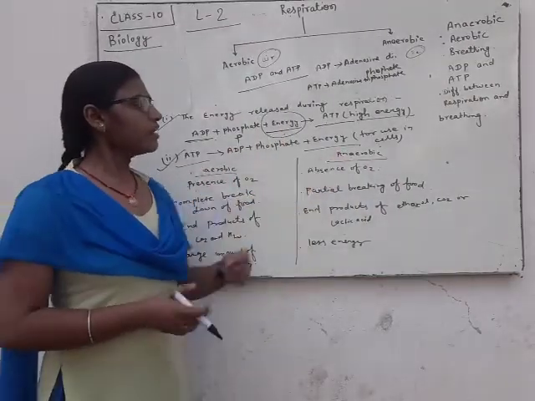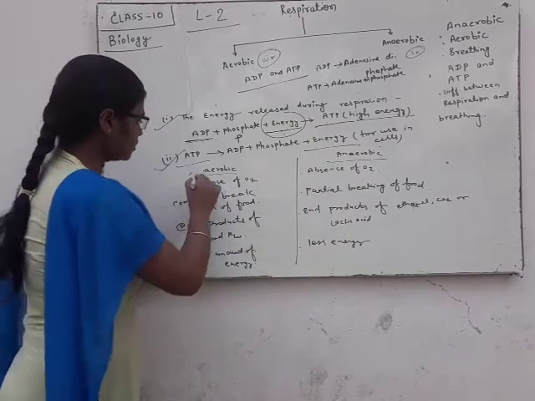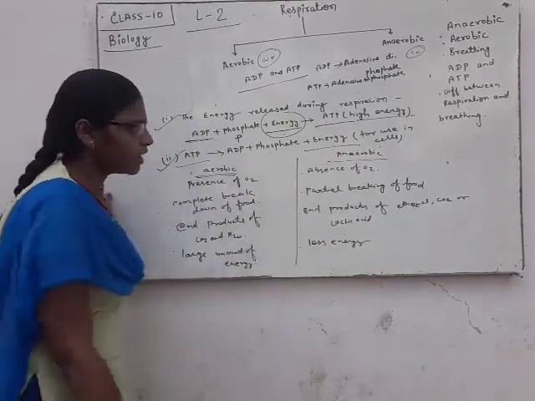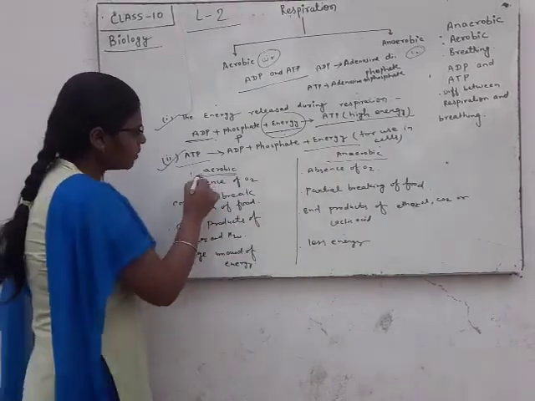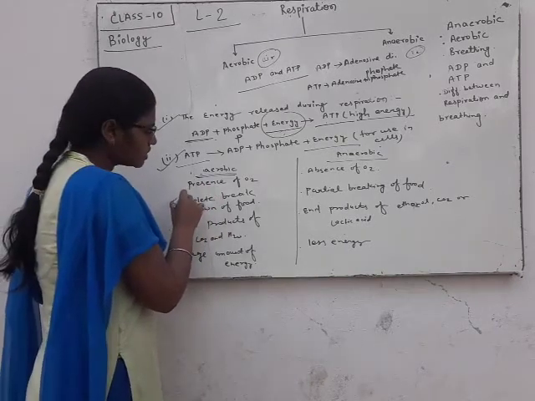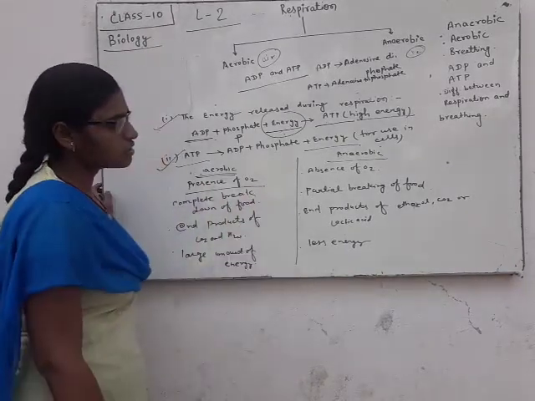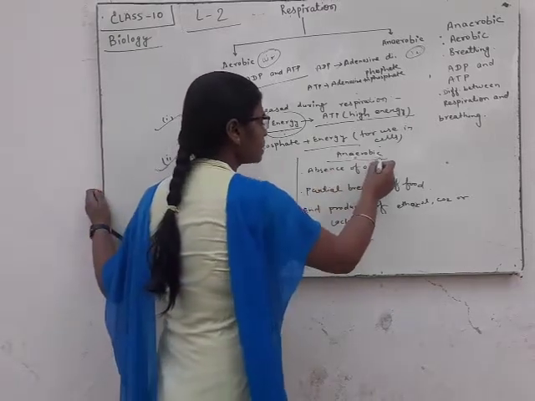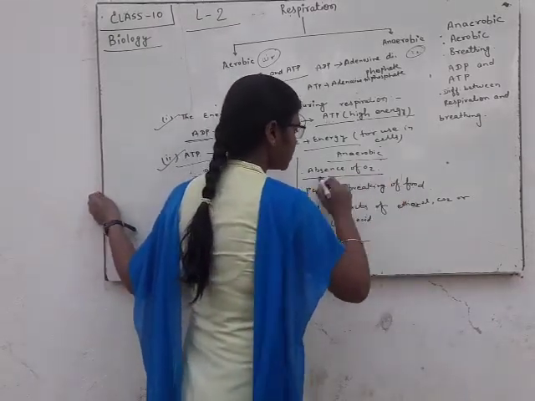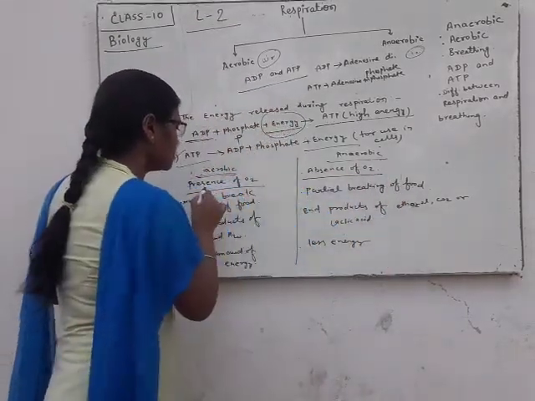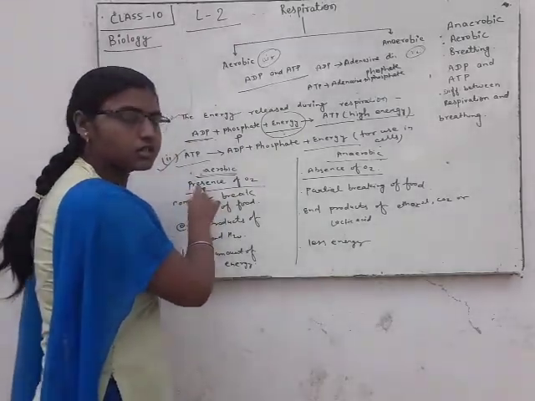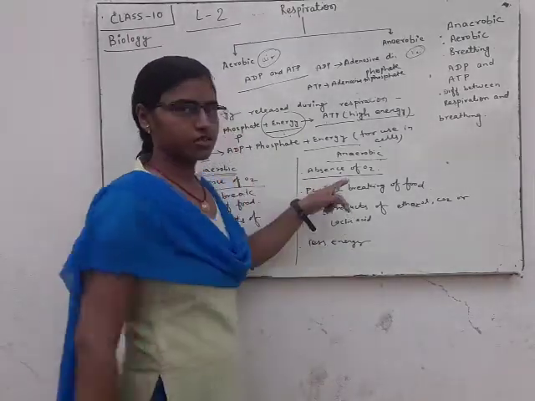Aerobic respiration and anaerobic respiration. Differences between aerobic and anaerobic respiration. Aerobic respiration takes place in the presence of oxygen. Anaerobic respiration takes place in the absence of oxygen.